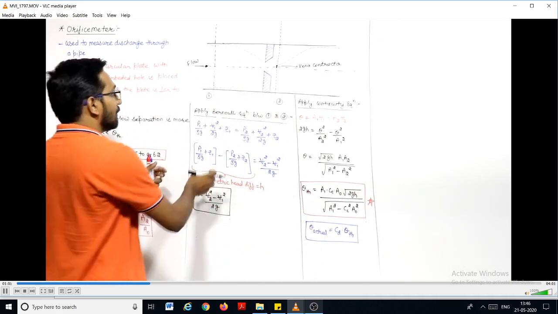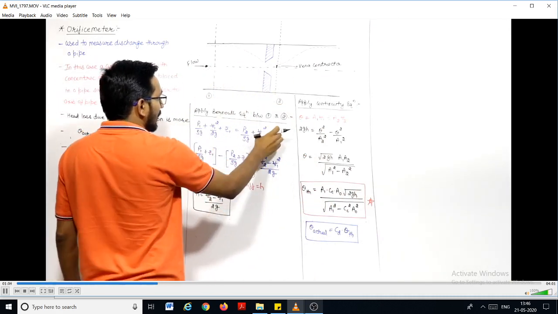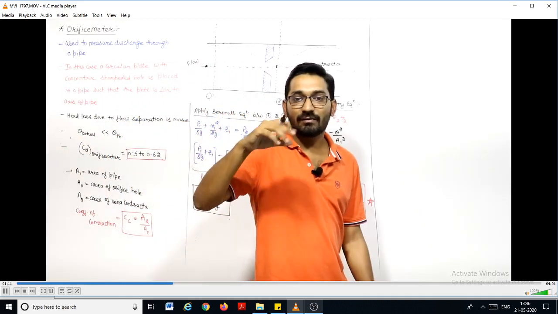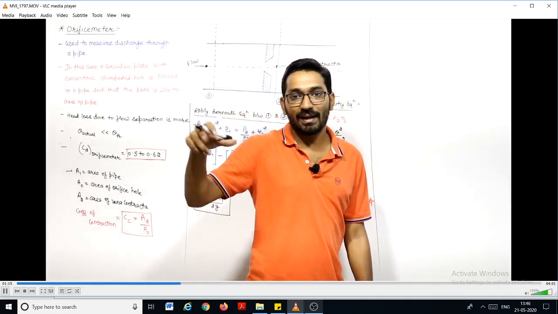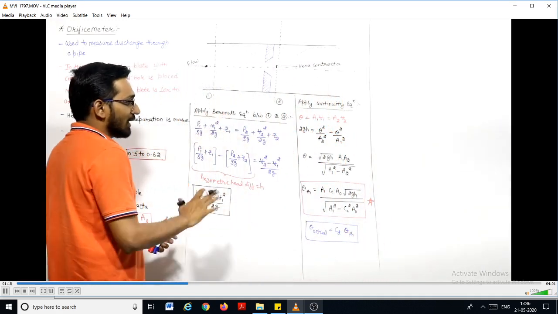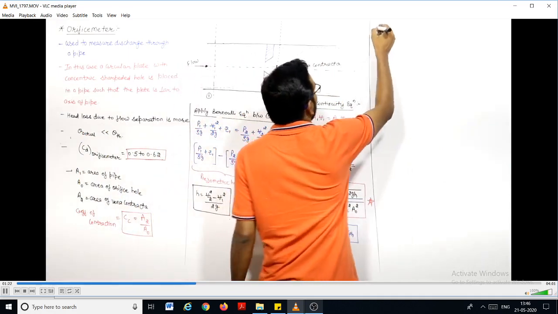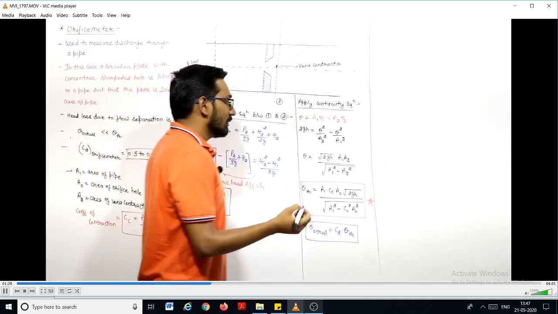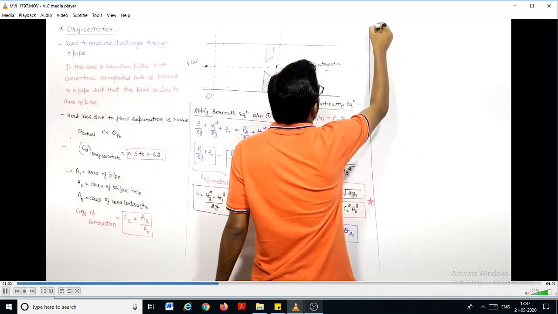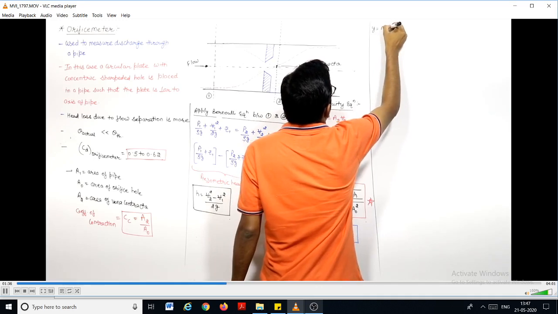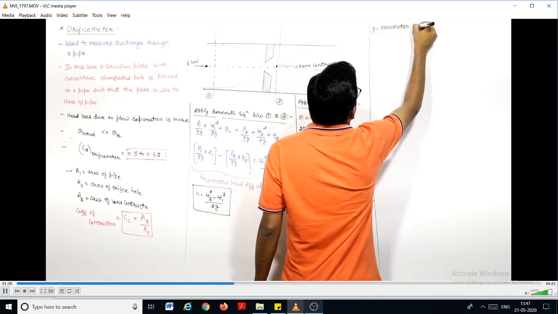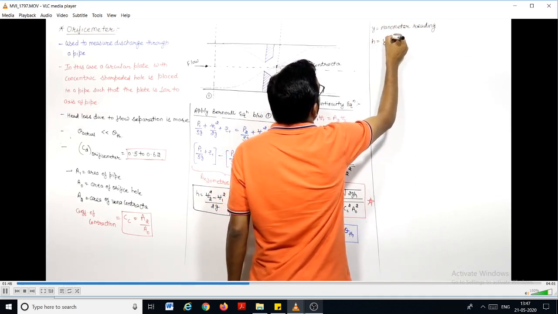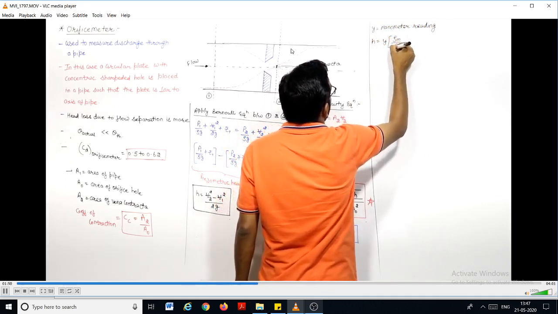Now what you have to do, you have to install a manometer here. And the same relation will come. If the manometric reading is Y, then Y will be equal to H into rho minus 1. Right? The same equation will be there if Y is the manometric height. Let us say you apply a manometer here because you want to calculate this piezometric head, right? So if Y is the manometer reading, the same equation you can apply here. Then you can write H will be equal to Y into rho m upon rho minus 1.